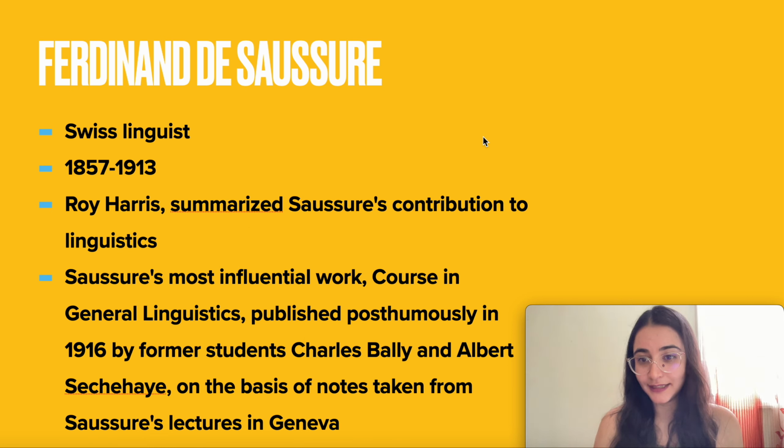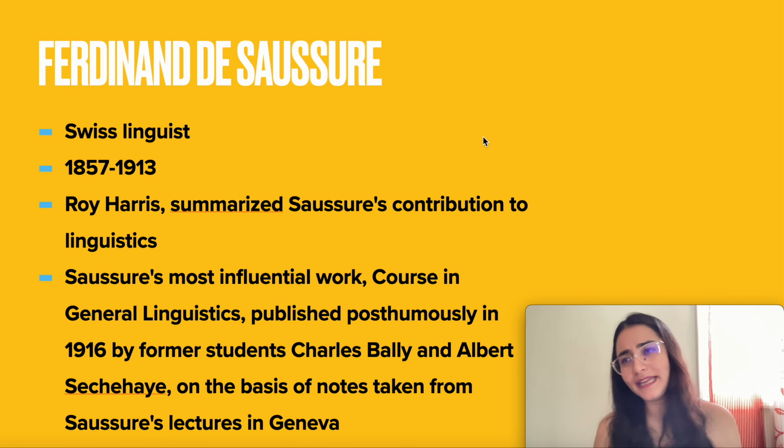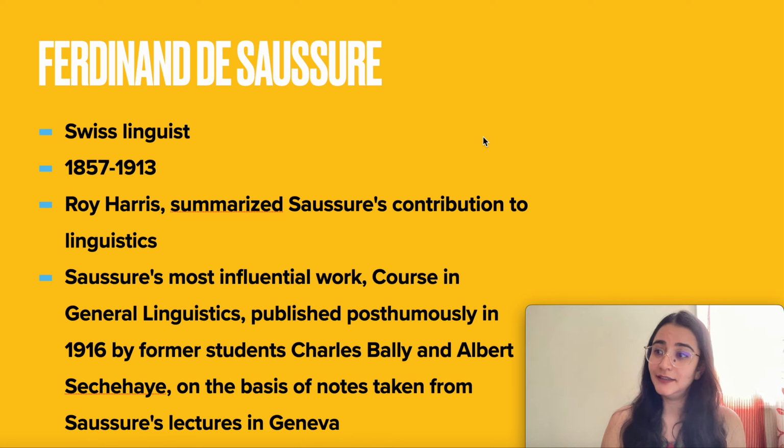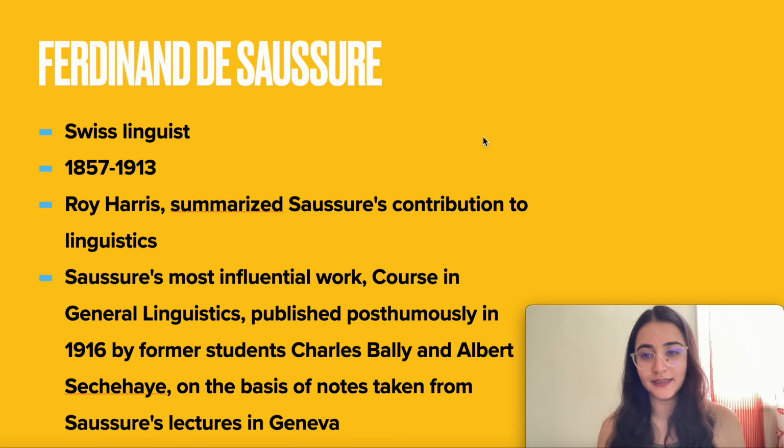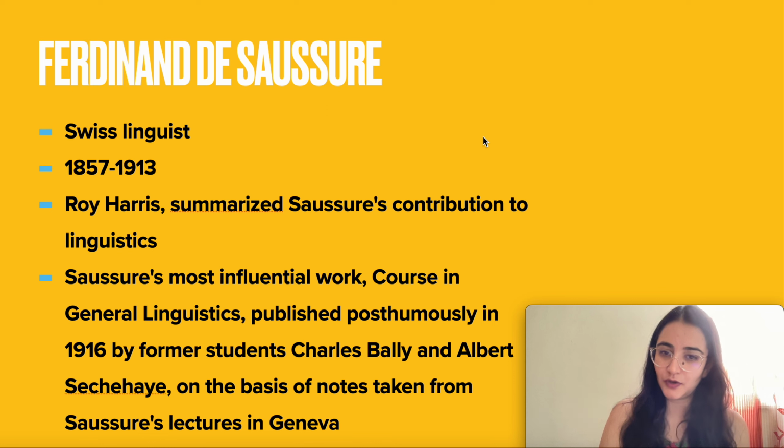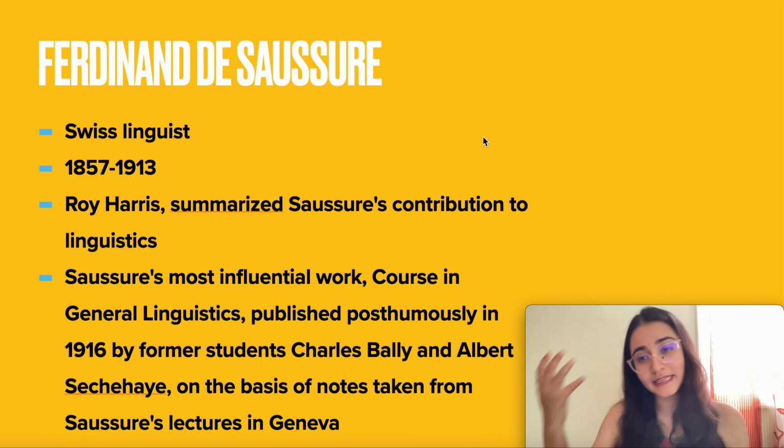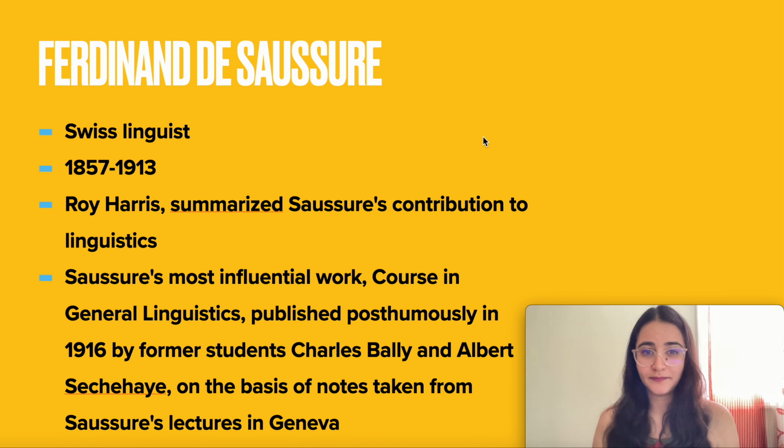He died in 1913, before the mid-20th century. So we look at Ferdinand de Saussure because so many other linguists, so many other people from various other fields took inspiration from Saussure, took his work and put it in their own disciplines.